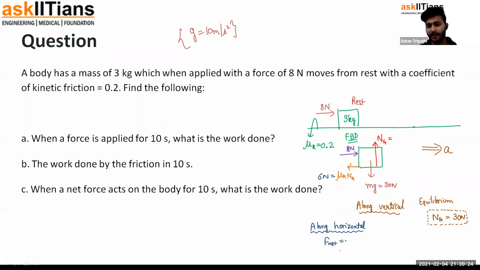F net should be equal to ma. What is the net force towards right? Net force is 8 minus 6. 8 newtons towards right, external force, 6 friction leftwards. That is equal to mass of the block, which is 3, into acceleration. That means acceleration of the body is 2 by 3 meters per second square. That is the acceleration of the body.